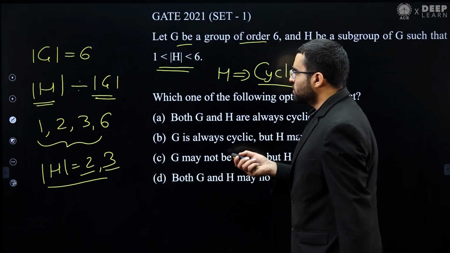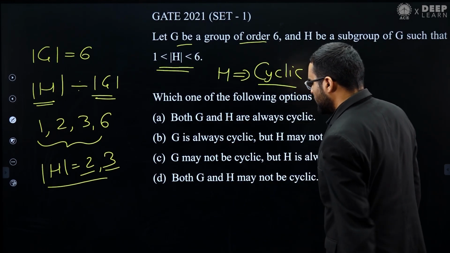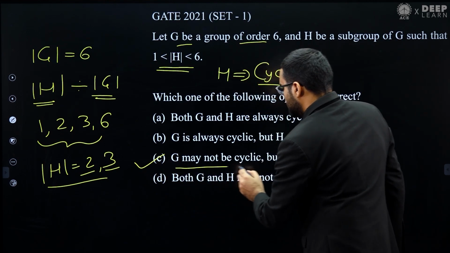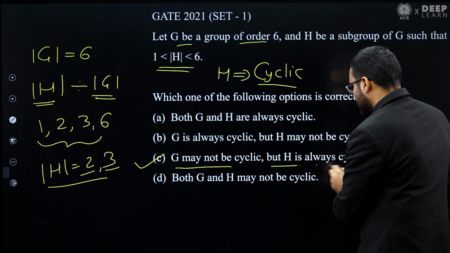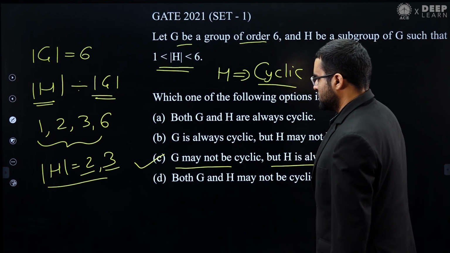So that's why you can say that G may not be cyclic, but H is definitely cyclic. So what is the answer? The answer will be option C. G may not be cyclic, but H is always cyclic.